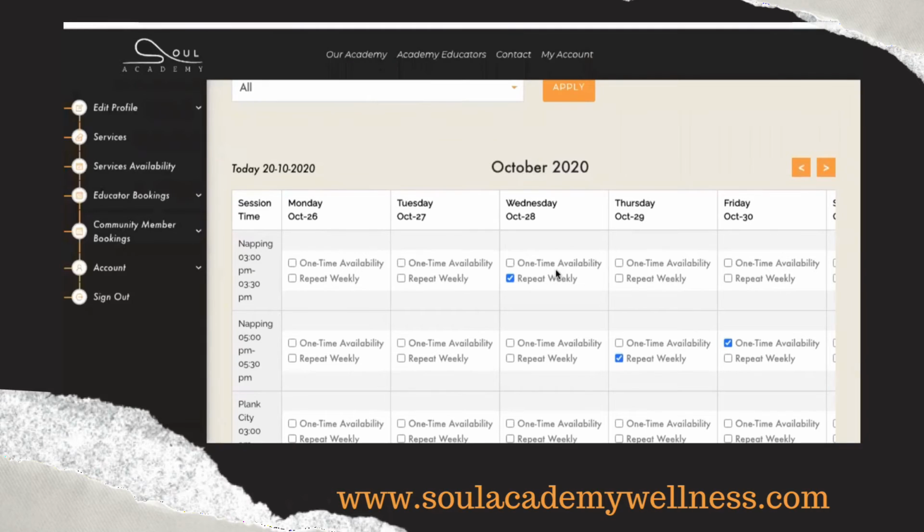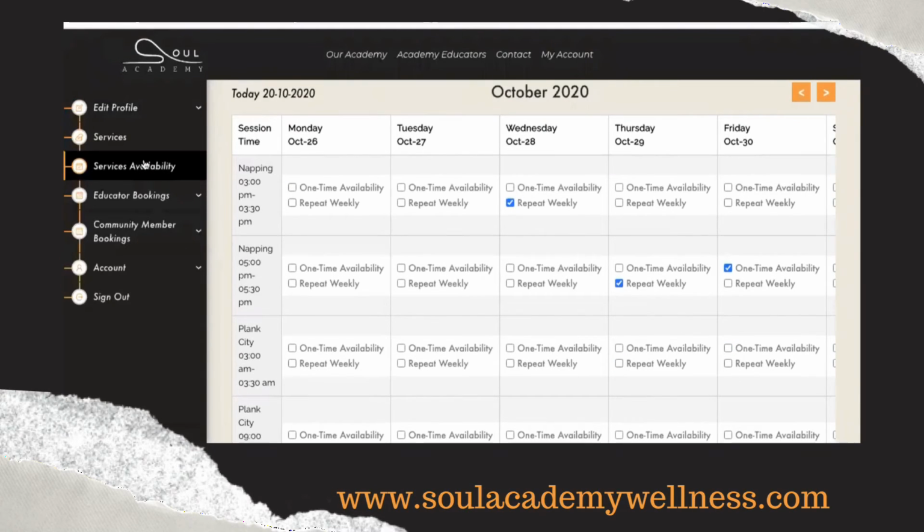So once you have picked your availability, just know that this isn't set in stone. You can always come back to that left-hand vertical menu. The third button down, service availability, will bring you back to this page, so you can make adjustments in accordance with your schedule as time goes on.